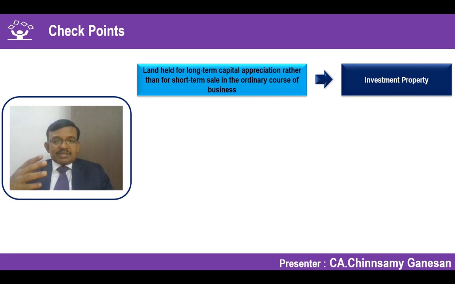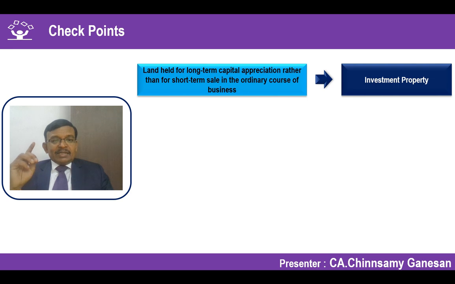So Ind AS 2 is not applicable, and you are not using it in your business for production of goods and services or both, or for administrative purposes. So Ind AS 16 is not applicable. This is owned property, and accordingly Ind AS 116 is not applicable. Because we have covered all the negative list, we go into the category of investment property. What is the criteria for investment property?